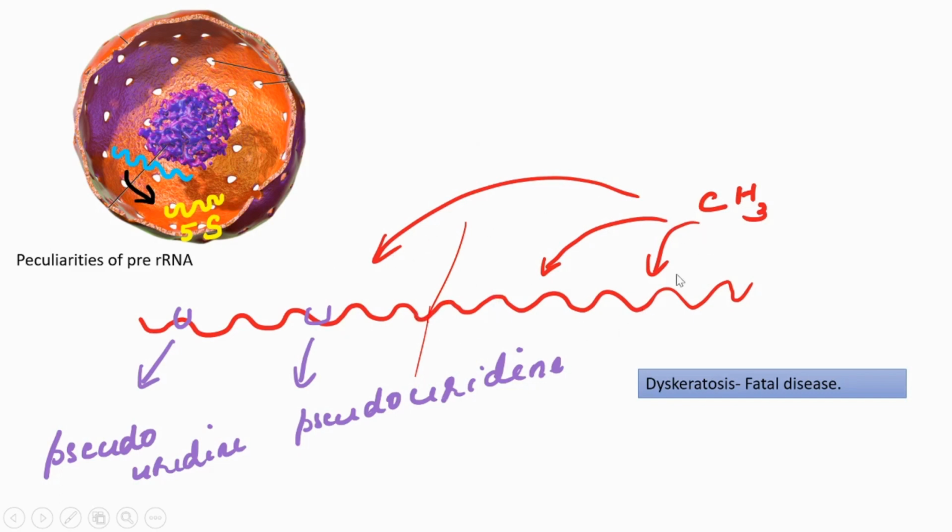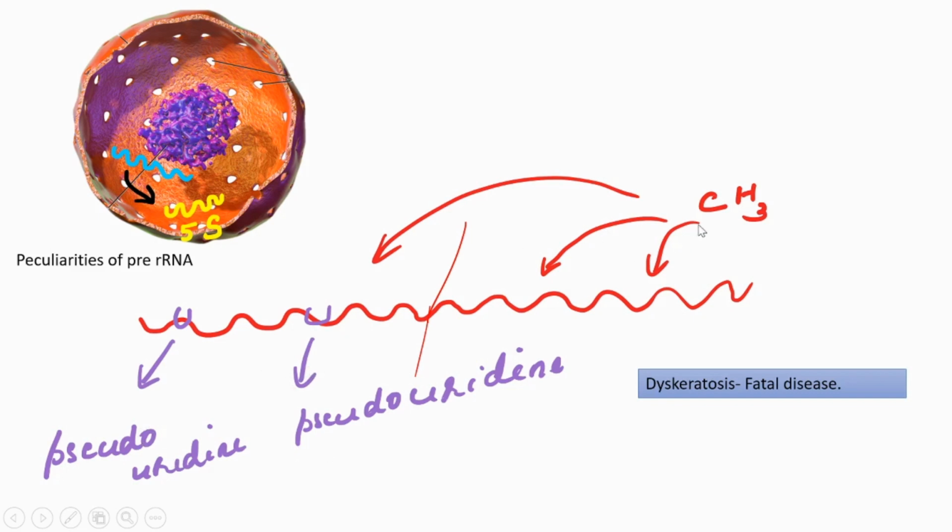What are those modifications? About 100 methyl groups are randomly added to the ribose units of the precursor rRNA. And second, randomly here and there, some uridines are modified to pseudouridine.